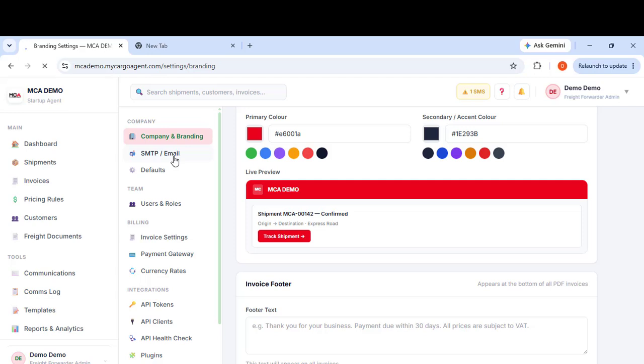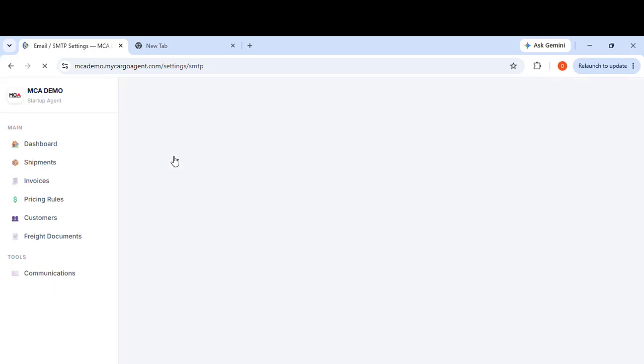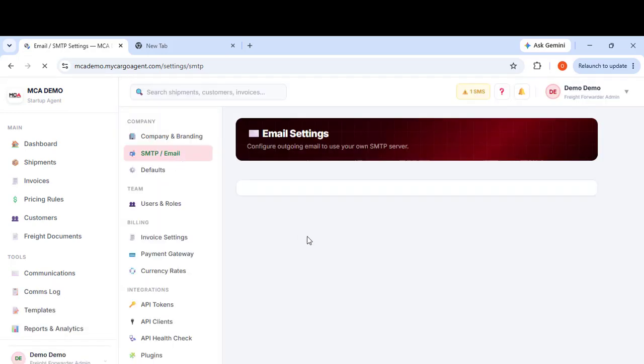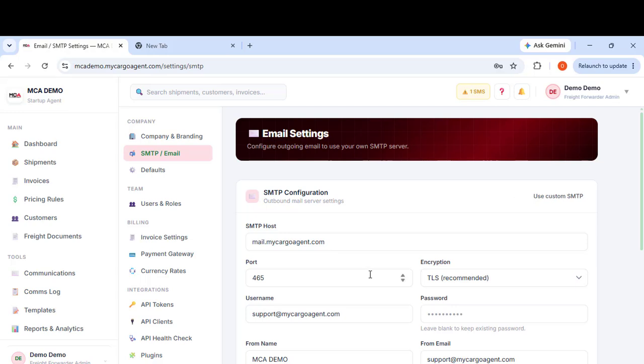SMTP. This is where you set up your SMTP. If I were you, once I do my registration, I would go up, set up my SMTP and brand my business. You can invite users, and set up invoice payment gateways.